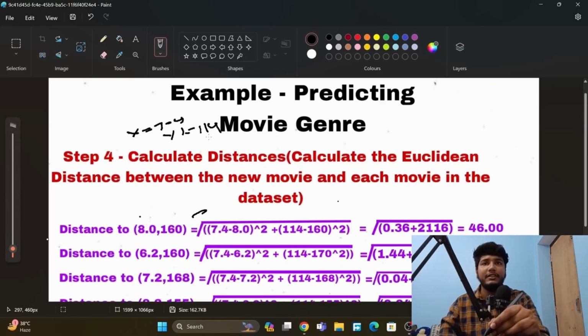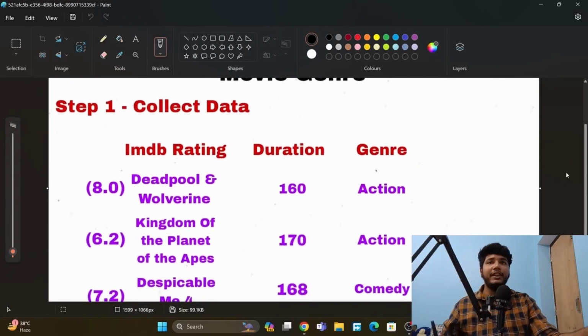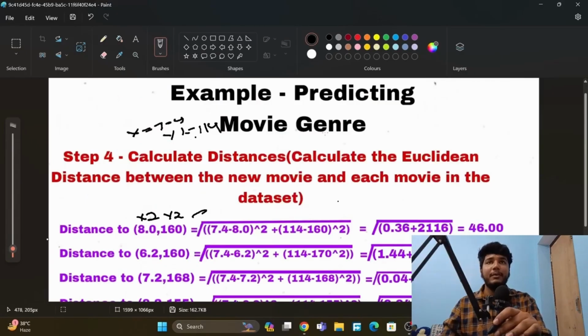So this is X2 and this is Y2. So we will calculate the Euclidean distance between our data, the IMDb rating and minutes of the movie Deadpool and Wolverine, and this data from the Hedgehog movie. So here we have 7.4 minus 8.0 and 114 minus 116, square root, and this value we will get, which is 46.